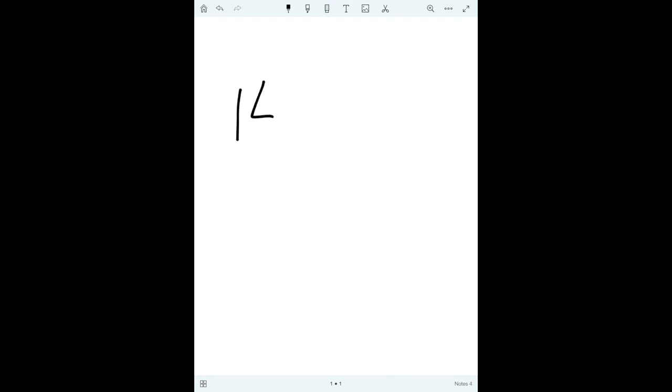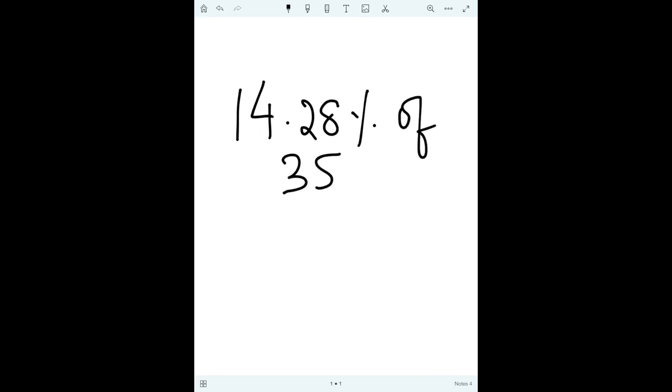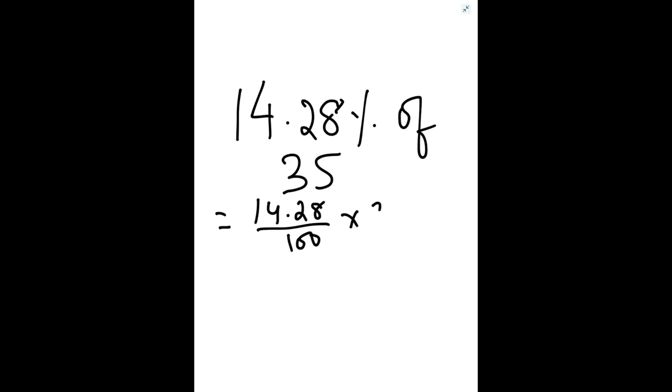Suppose somebody asks you what is 14.28% of 35. So if you calculate normally, it will be 14.28 divided by 100 into 35.